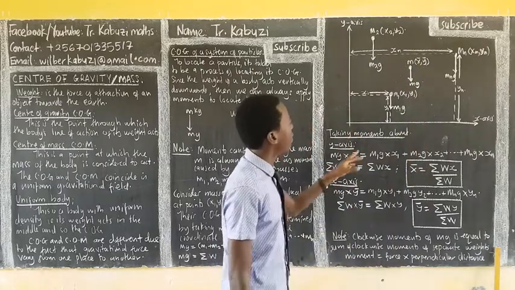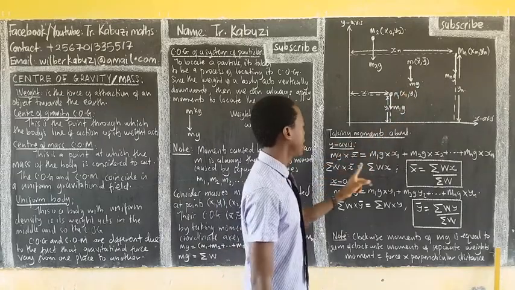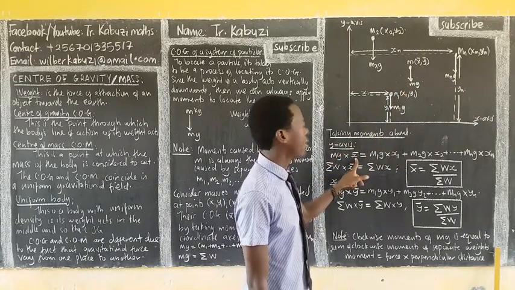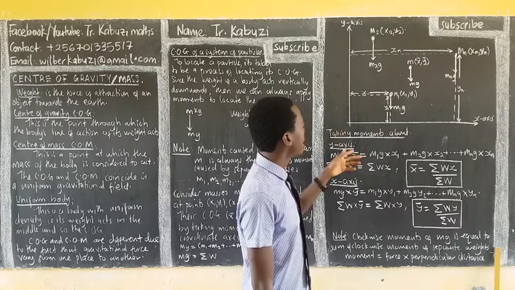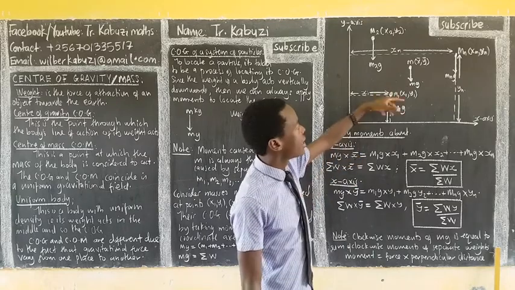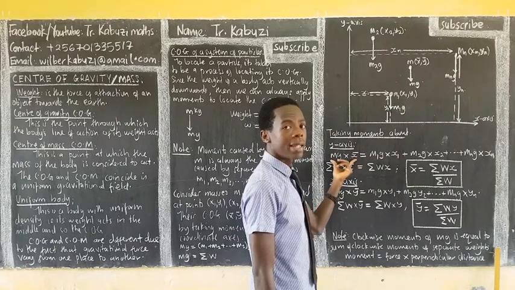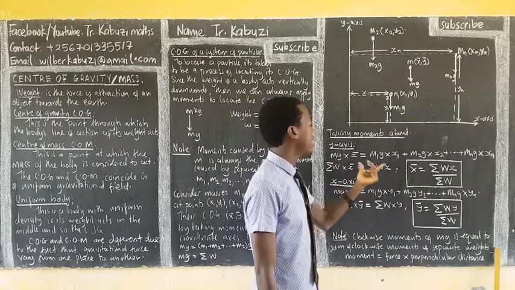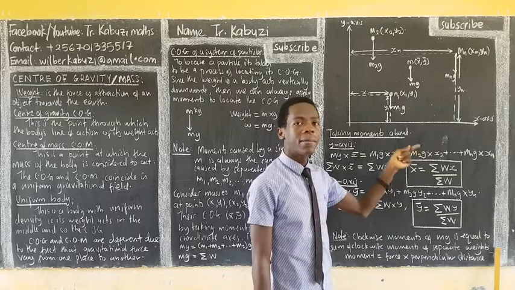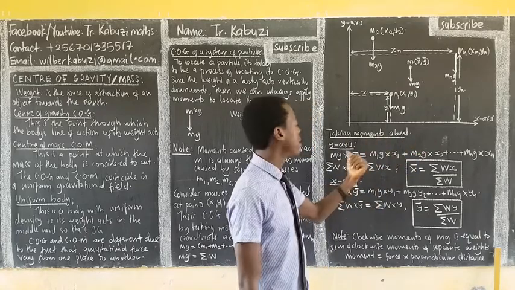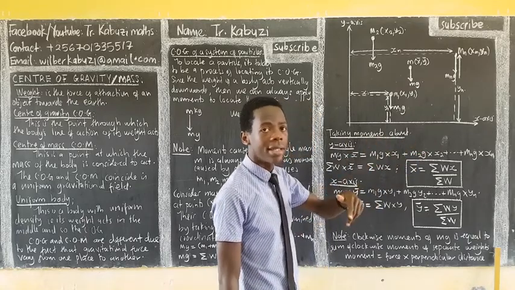That's why I'm adding the weight mg times x bar. Now we are taking the moments clockwise, so the moments produced by this whole mass clockwise are going to be equal to the sum of moments produced by the separate masses, clockwise.